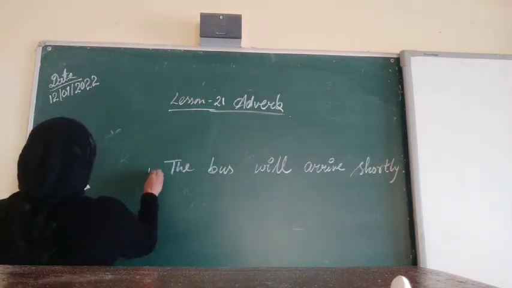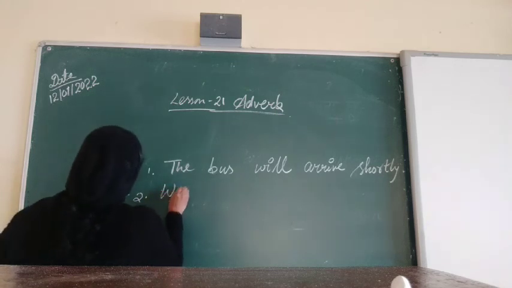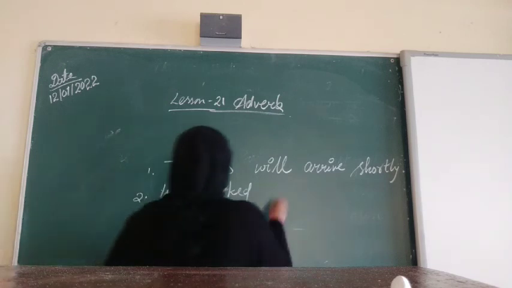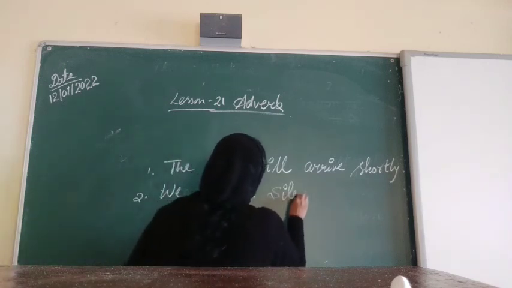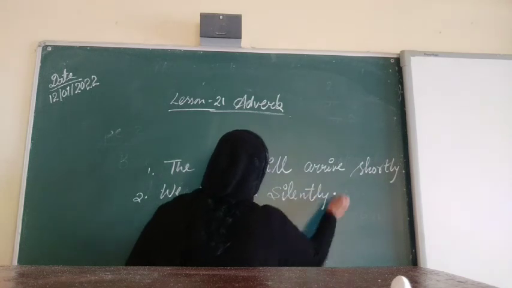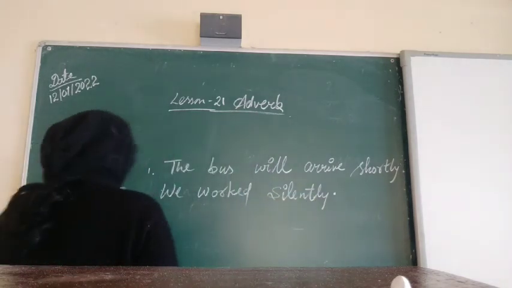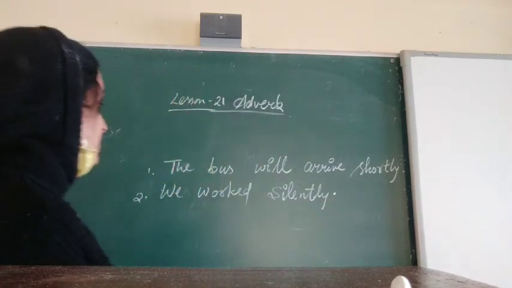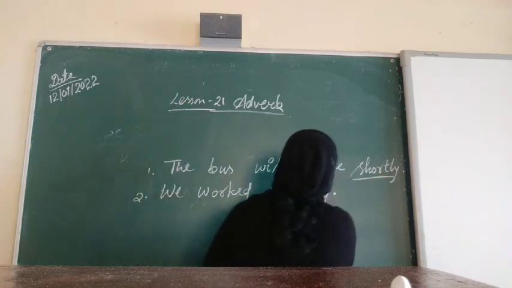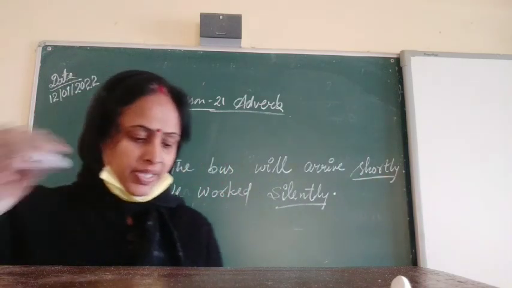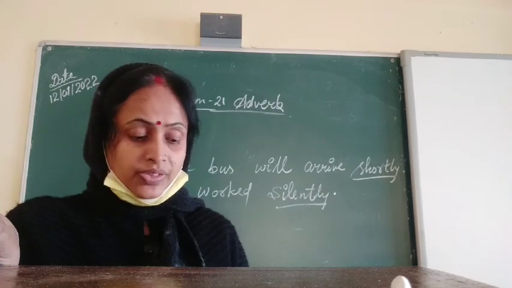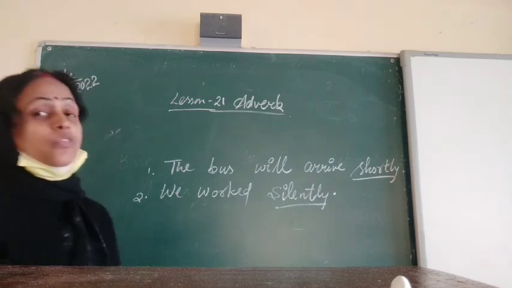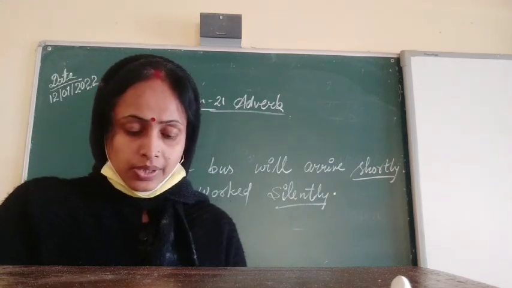One more example: we worked silently. In these sentences, the words shortly and silently tell us something more about the verb.